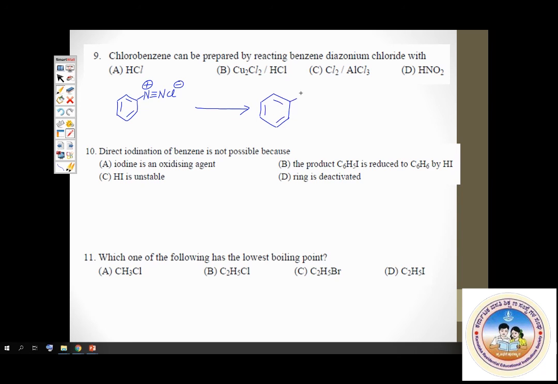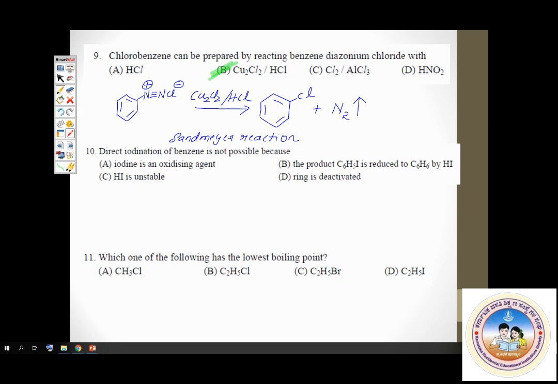You all know benzene diazonium chloride is the raw material in this very important reaction, a name reaction called Sandmeyer reaction. So what's the reagent in Sandmeyer's reaction? It is cuprous chloride, Cu2Cl2 in presence of HCl. That is the reagent. You get chlorobenzene and nitrogen gas is liberated, N2. That's the driving force for the reaction. This is your typical Sandmeyer's reaction. And which is the correct option? Correct option is option B. Sandmeyer's reaction, cuprous chloride in HCl.